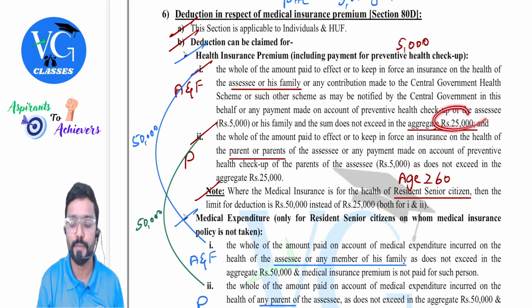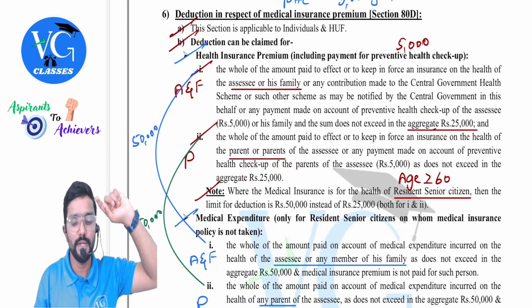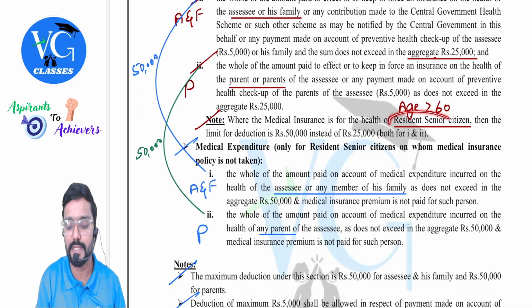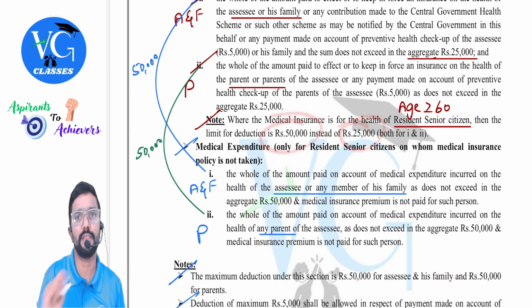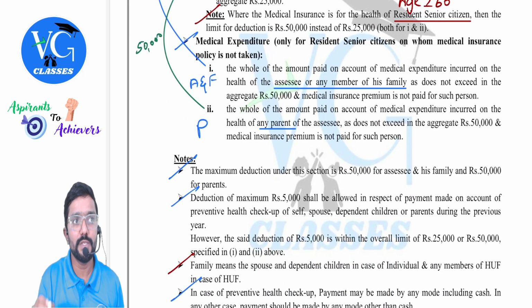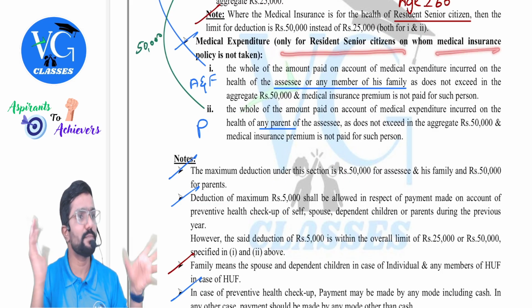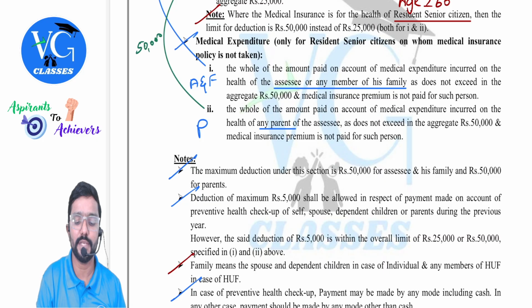Maximum 25,000. For parents, how much can we claim? Maximum 25,000, which includes preventive health checkup up to 5,000. But if any of them is a resident senior citizen, then instead of 25, how much is it? 50,000. Clear? And if the person in whose name the expenditure is incurred is a resident senior citizen for whom a medical insurance policy is not there, how much can we claim, sir?